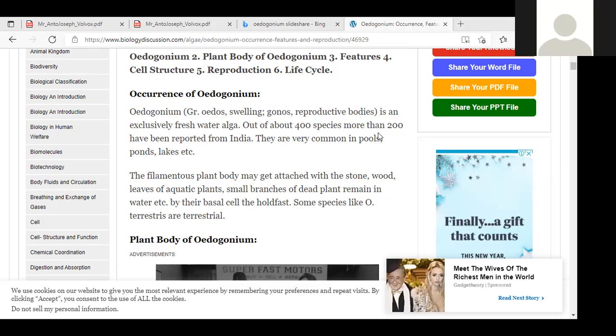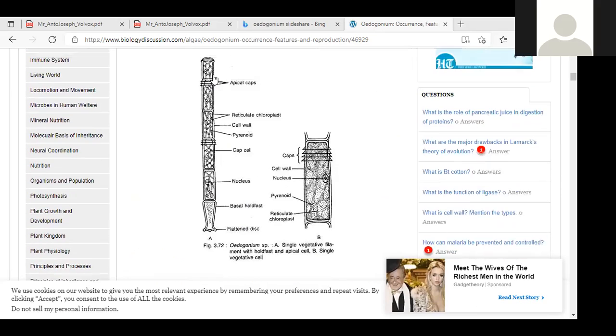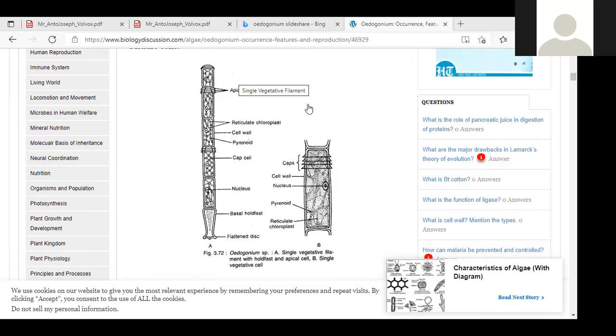Here the Oedogonium plant body may get attached to stones, wood, leaves, aquatic plants, small branches, the water, etc. It attaches by its basal cell or holdfast. Some species like Oedogonium terrestria are terrestrial. You can observe the Oedogonium picture, ma?